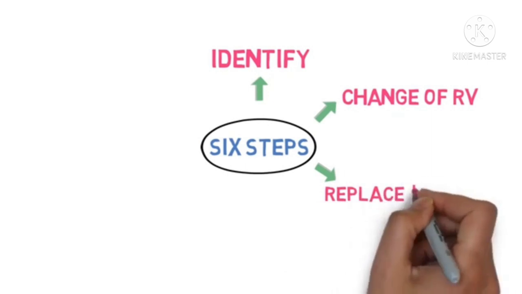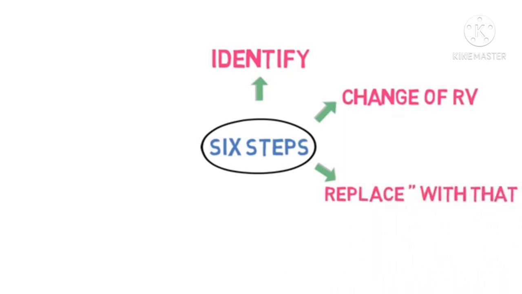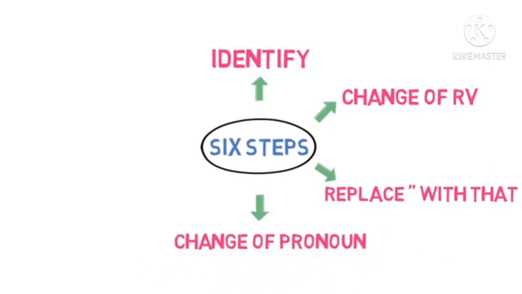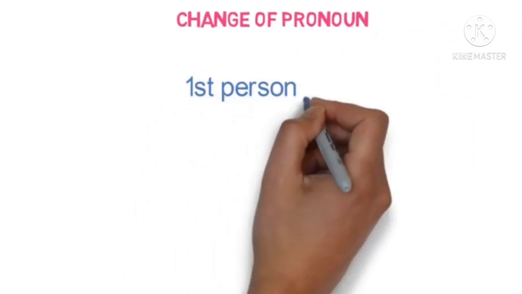The third step is replace with that, which is nothing but removing the comma and inverted commas and joining the reported speech with that. The next step is change of pronoun. Let us see what it is.